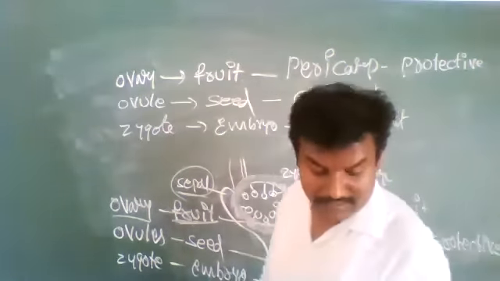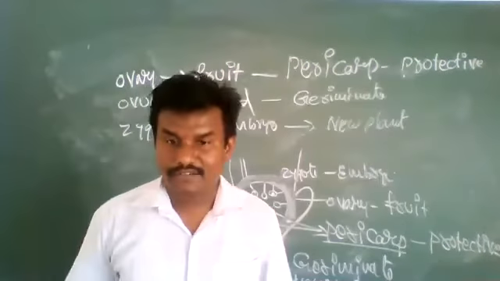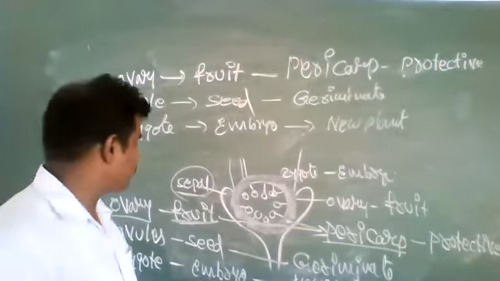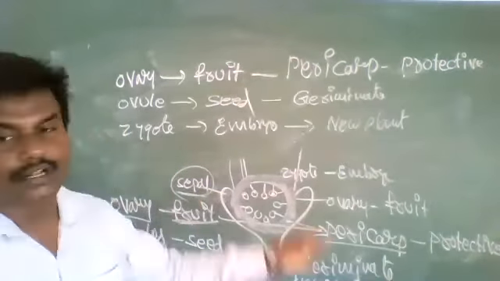This is what occurs in flowering plants after fertilization. After fertilization, almost all the parts wither except the ovary, which gradually turns into fruit. Inside the ovary is the ovule, and the future form of the ovule is the seed. Inside the seed is the zygote, which turns into the embryo.